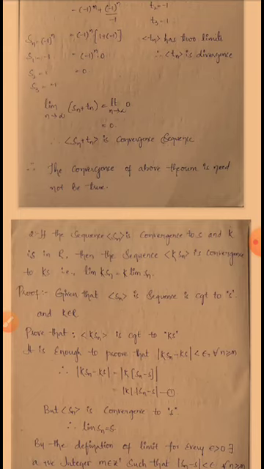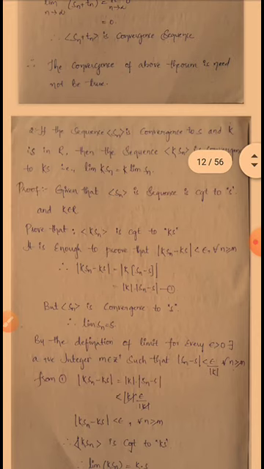So therefore mod K into Sn minus Ks is equal to mod K into Sn minus S. Using one property, mod xy is equal to mod x into mod y, we get mod K into mod Sn minus S. So this is equation number 1. But given that the sequence Sn converges to S, we can write limit Sn is equal to S.